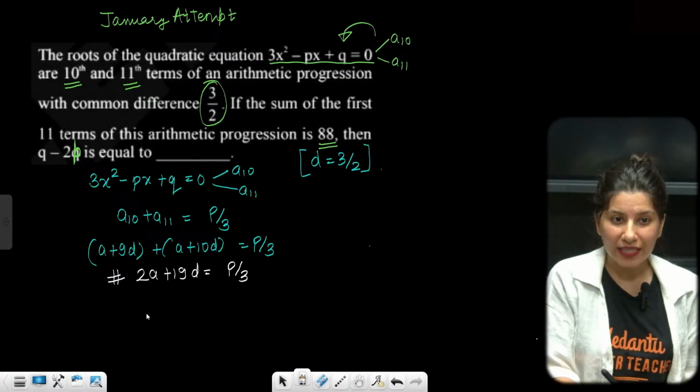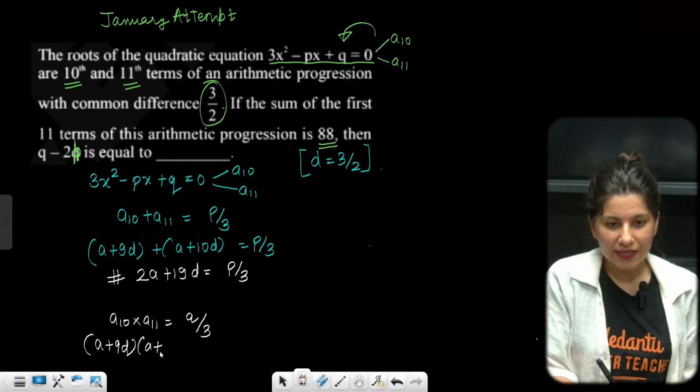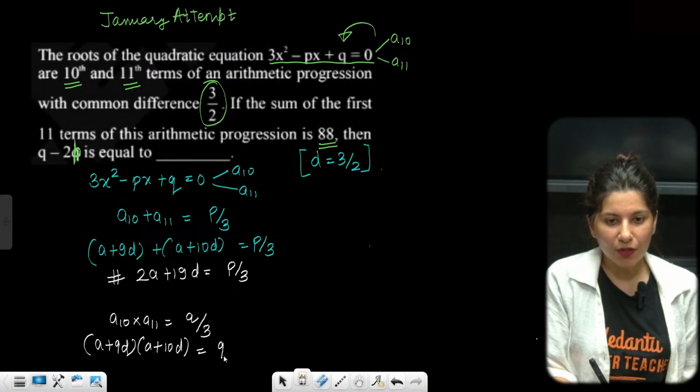Now the product of roots, A10 multiplied by A11, is going to be q by 3. So q over here is going to be (a plus 9d) times (a plus 10d). This is your q by 3.